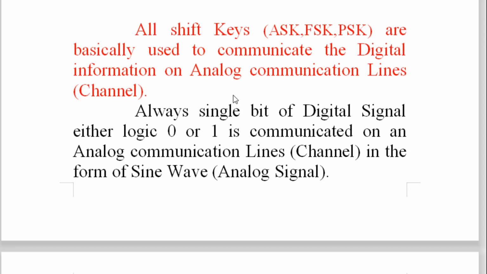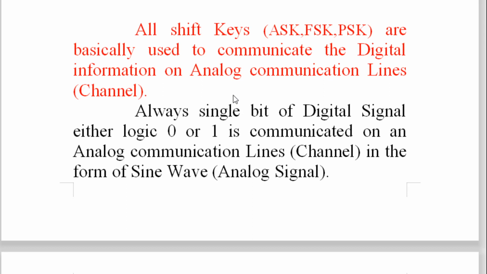now as the name suggests, analog line, that line or that channel itself cannot carry a digital signal. That's why the name is given analog communication line or analog channel. Therefore, the problem comes: on that channel which does not carry digital information, how to pass the digital information?